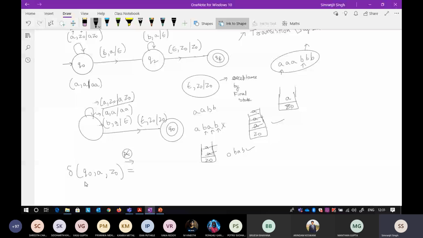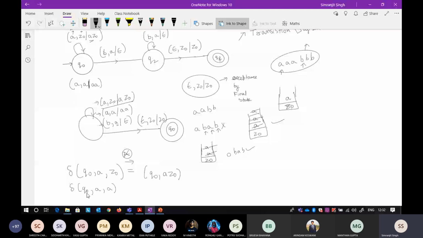Now at the Q node, by getting an input of A, you are staying at the Q node, and what you are doing is pushing A. So it will be pushing A Z naught. Now another one will be Q node when there is again A, and at the top of the stack there is A. So these are two different notations. When you are at Q and you got input A and at the top of the stack is Z naught, you stayed at the state and you pushed the A. Okay, so that is represented by this one.